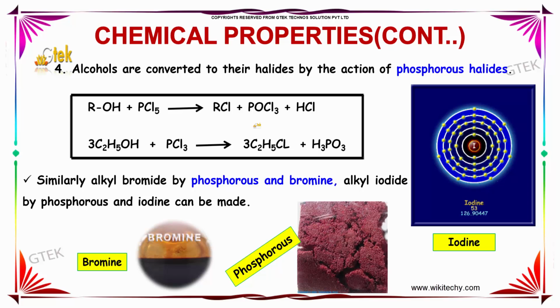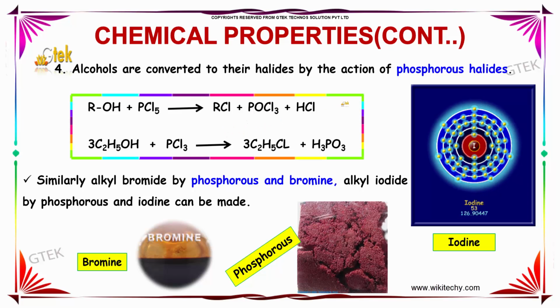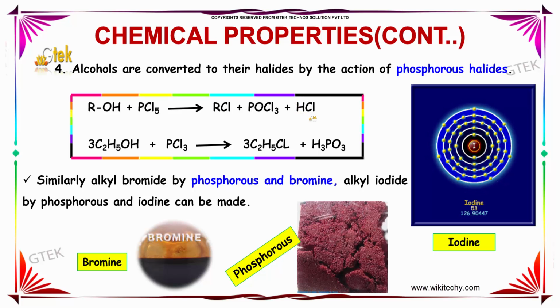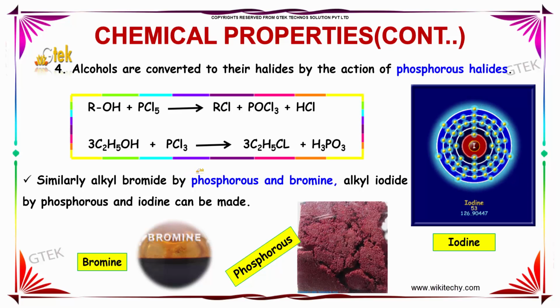And furthermore, alcohols are converted to their halides by the action of phosphorus halides. The alcohol here, ROH, on reaction with PCl5 will give the product RCl plus POCl3 along with hydrochloric acid as a side product. Similarly, 3 moles of ethanol on reaction with PCl3 will give 3 moles of C2H5Cl along with H3PO3, which is also an acid. Similarly, alkyl bromide by phosphorus and bromine, and alkyl iodide by phosphorus and iodine can be made.